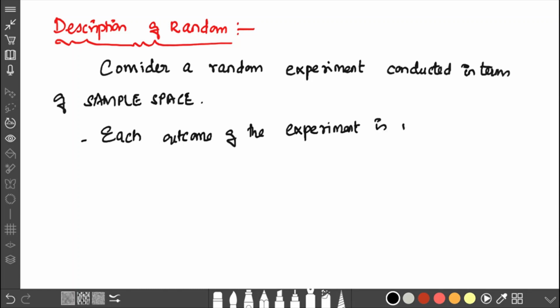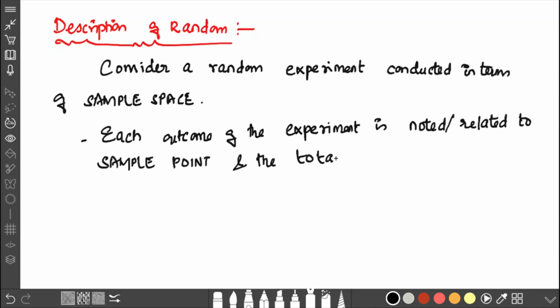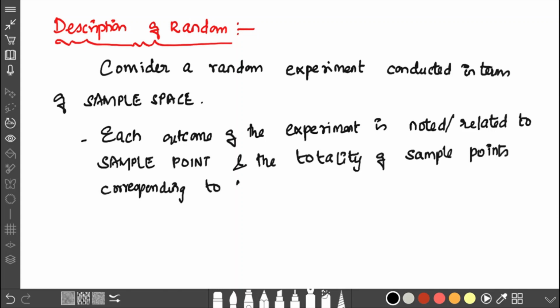Consider a random experiment conducted in terms of a sample space. We are considering a sample space and we are going to take what will be the output from that sample space. Before we buy rice, we check a sample of the rice pack. Likewise, we are going to sample some of the content of signals in the signaling process that is giving us an input.